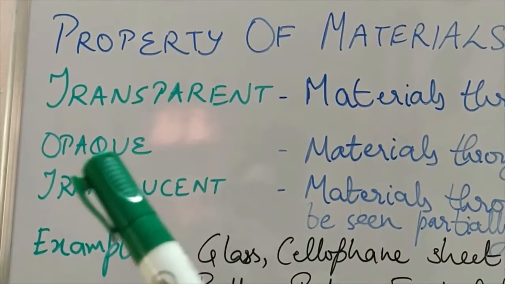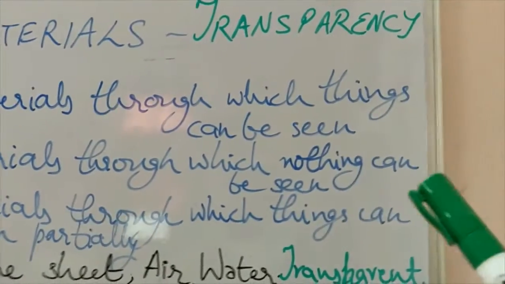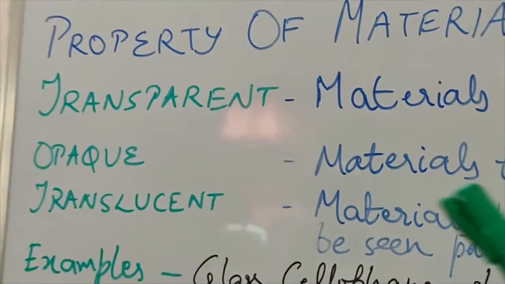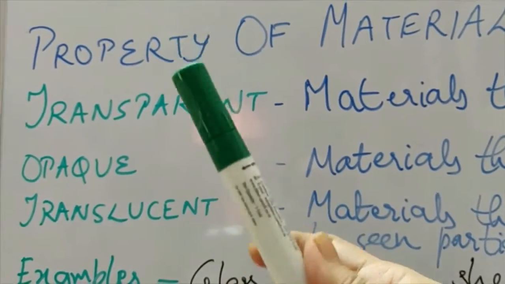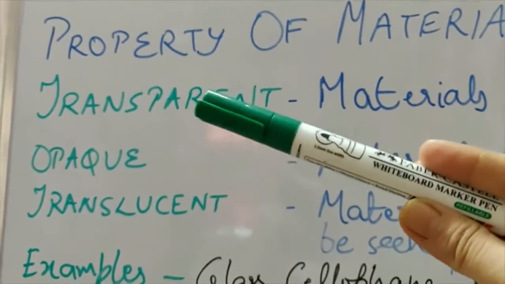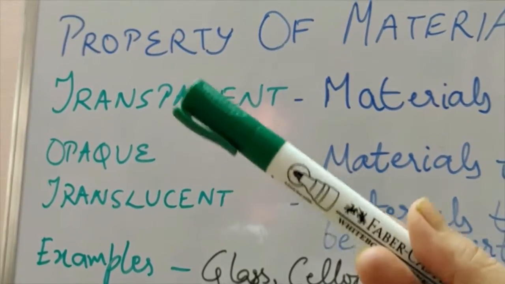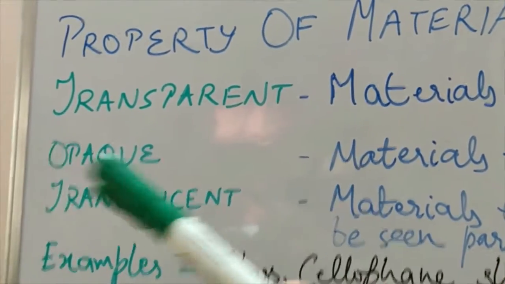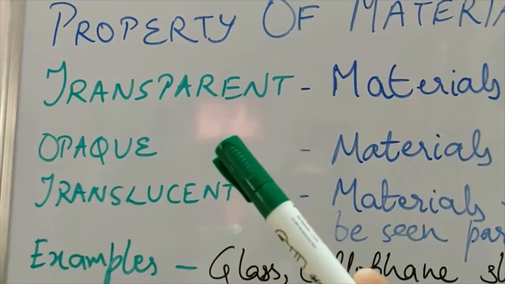Now come to the second one, that is opaque material. So materials through which nothing can be seen. Materials which do not allow anything to be seen inside it or through it. Like students, you see this pen ma'am is having. Nothing is visible of what is there inside it. So this is an opaque material. An opaque material does not allow light to pass through it. That's why it does not allow anything inside it to be seen.